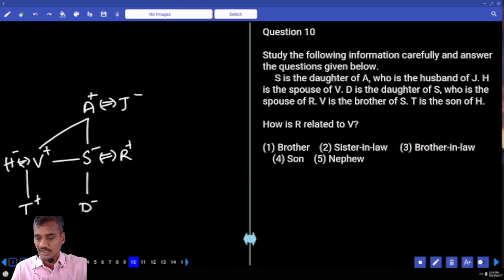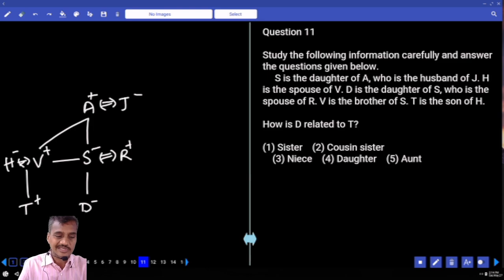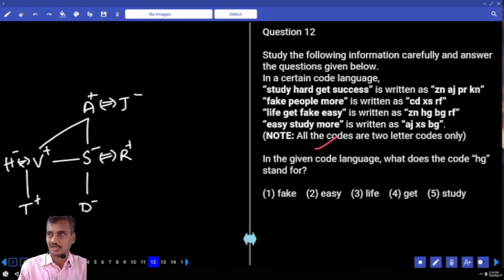Then the 10th one. How is R related to V? R is V's sister's husband. Sister's husband is brother-in-law. Choice 3, question number 10. And how is D related to T? Now D and T are cousins to each other. That is cousin. Choice 2, question number 11.